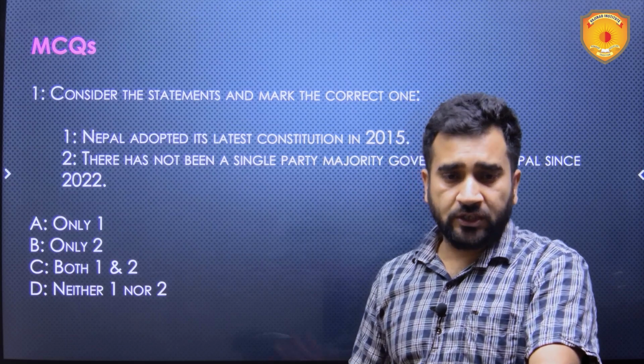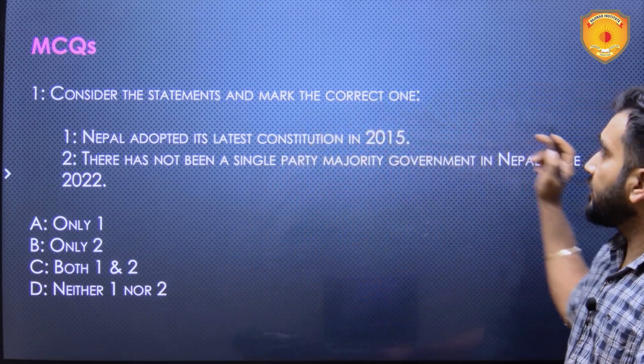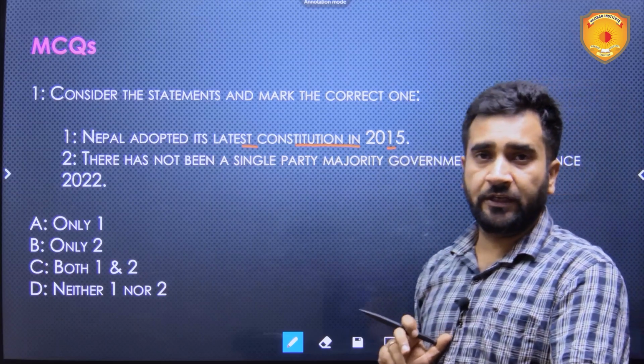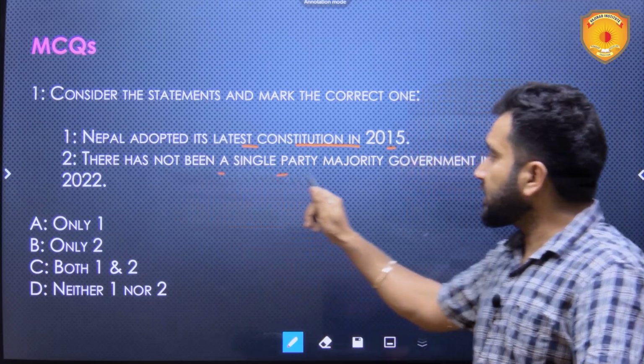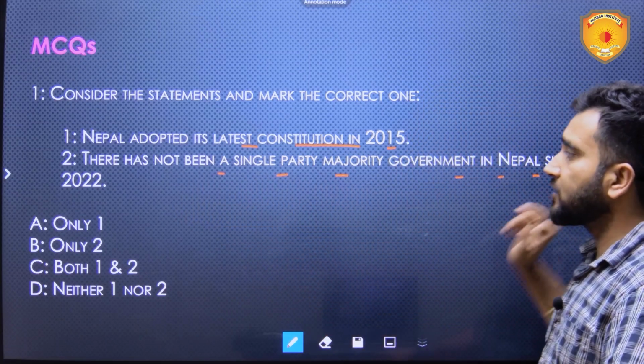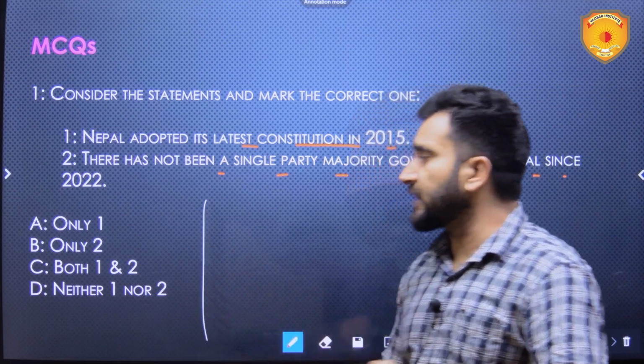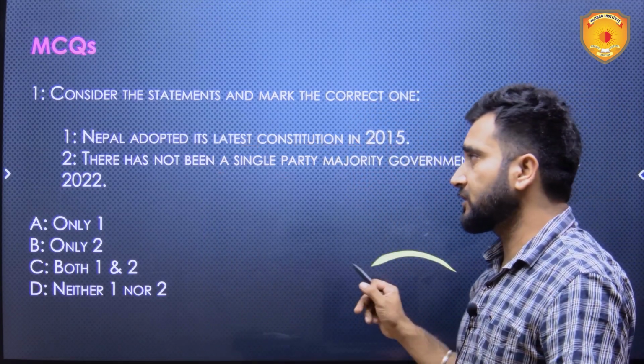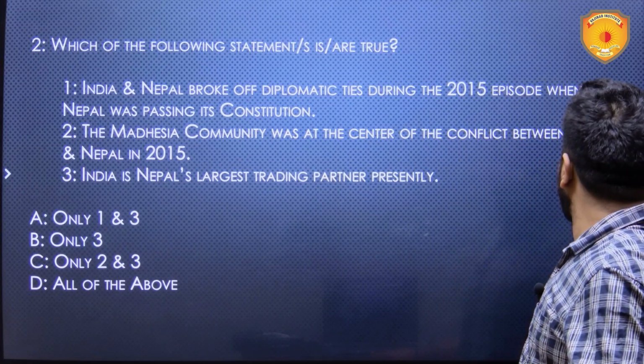Now the MCQs. Consider the statements and mark the correct one. Nepal adopted its latest constitution in 2015. There has not been a single party majority government in Nepal since 2022. Which of these statements are correct? You have to answer. Carefully answer these questions. Which of the following statements are true?